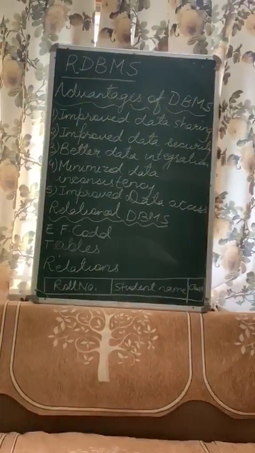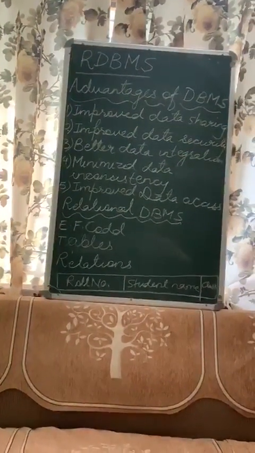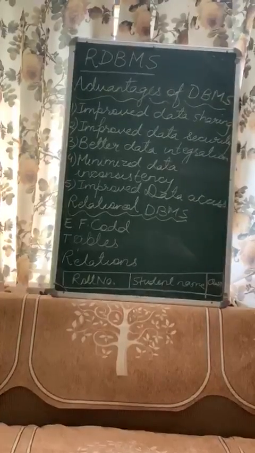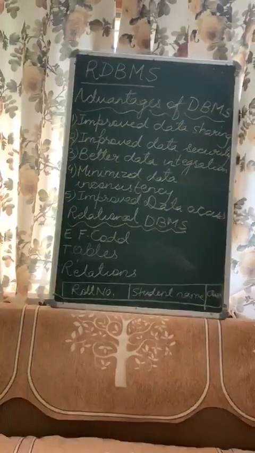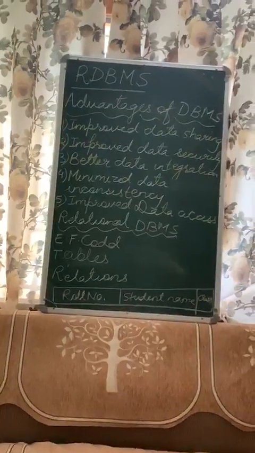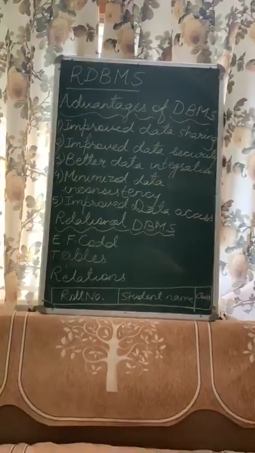Similarly in DBMS, data is stored in the form of tables. So from these tables, it is easy to access the data using the query language, that is structured query language, that you will be studying in this chapter. So children, these are the various advantages of DBMS.